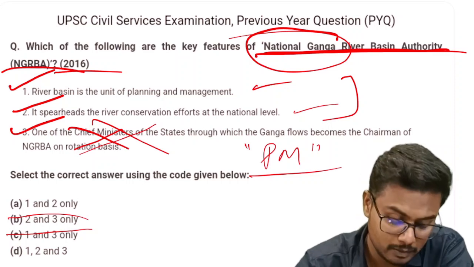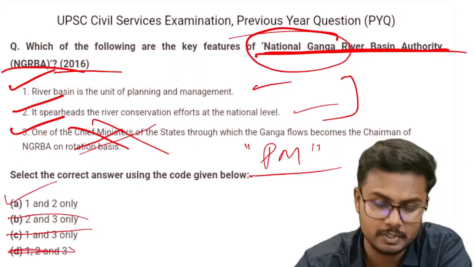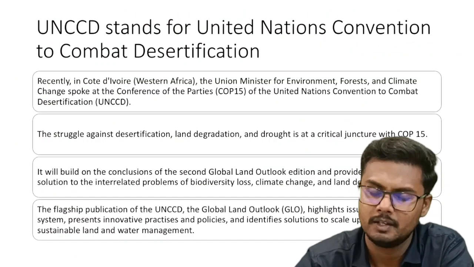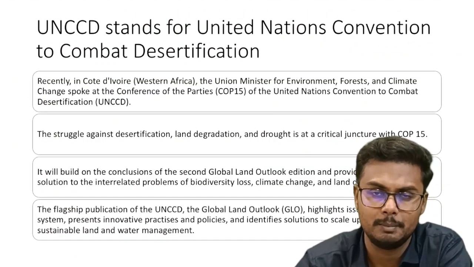And when you eliminate the third statement, you are left with only one option, that is option A, which says both 1 and 2 are correct. Right? That is how you should use your elimination techniques.